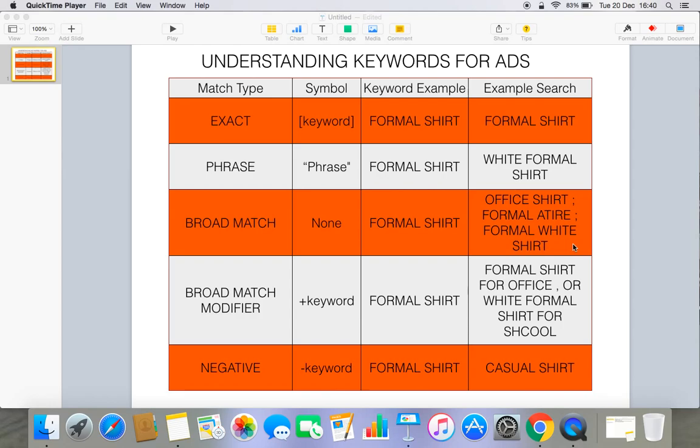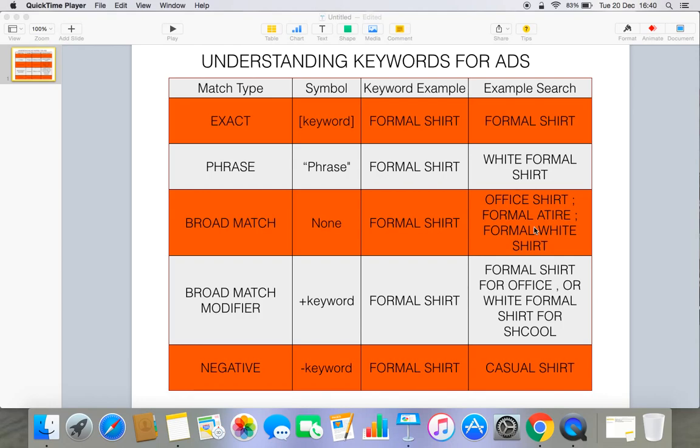There is no specific way or specific sequence or exact pattern you should use for broad match. It can be formal white shirt, or formal white linen shirt, or formal white cotton shirt, or formal white woolen shirt. It can be anything, but the keyword you have used can appear in any sequence, and that particular keyword should be there. So this is broad match.